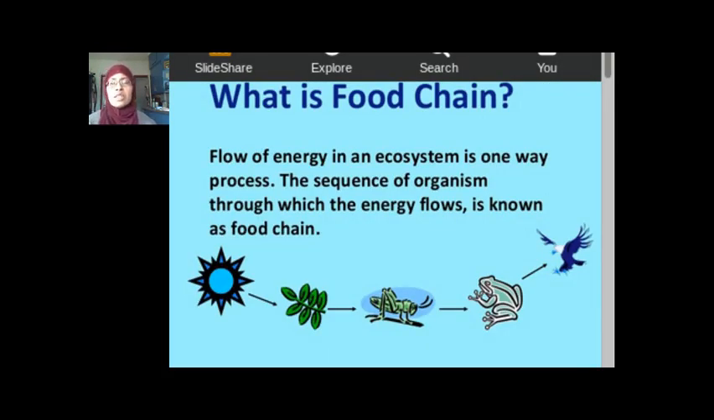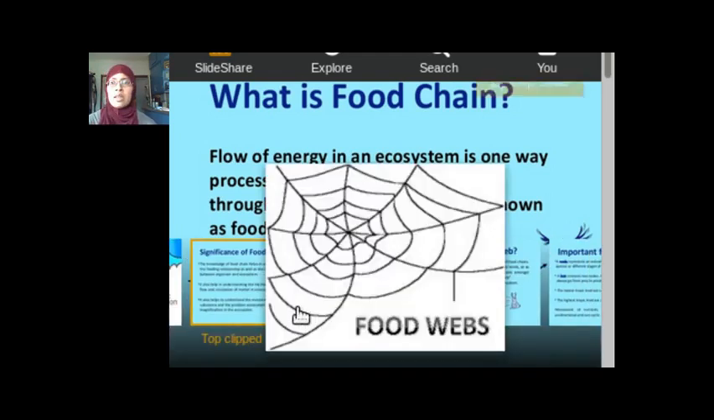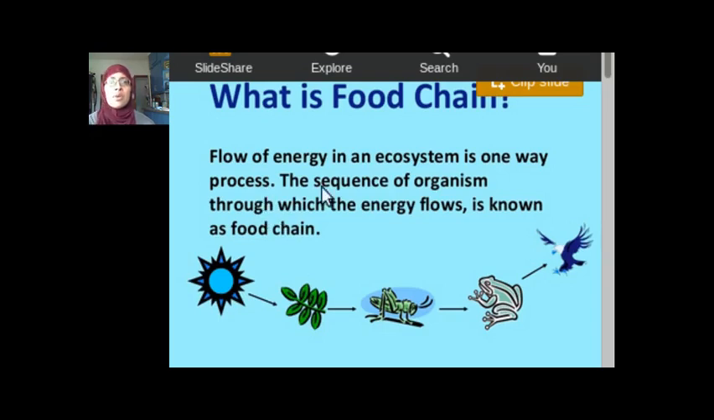So a food chain simply talks about how energy flows in an ecosystem, right? So it's the energy flow in an ecosystem in a one-way process. So as you can see here, the sun is the primary source of energy. Always, the sun's the primary source of energy. And then the sun's energy is captured by plants, which can use the sun's energy through the process of photosynthesis and turn it into food energy.